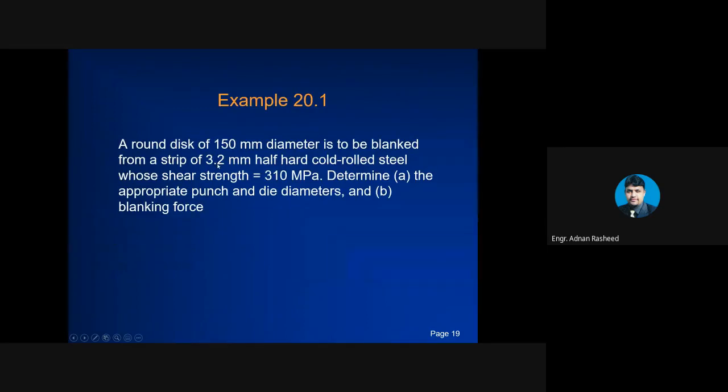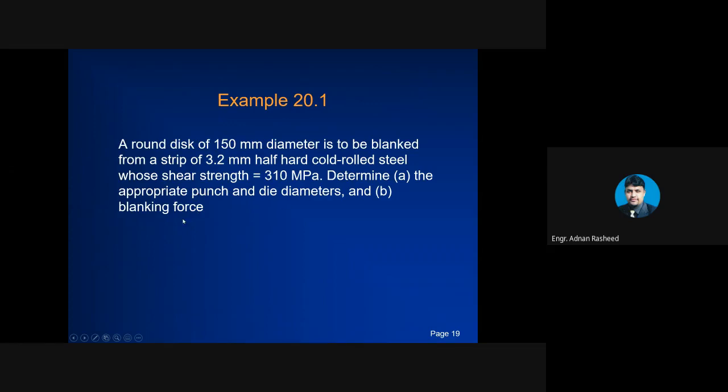Now once you get the clearance, the blank punch diameter will be 150 millimeter minus 2 times the clearance. So you will get Dp, and the die diameter will be the same as that of the disc, so Dd will be 150 millimeter. In this manner you can determine punch and die diameter.